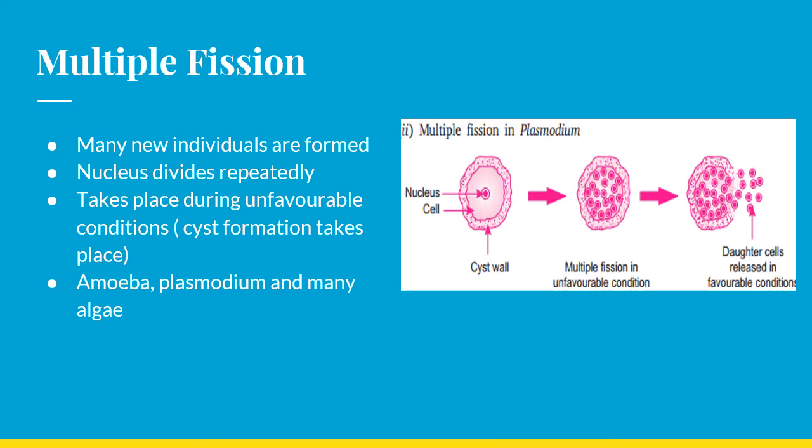So next we will see what multiple fission is, where many new individuals are formed, where the nucleus divides repeatedly, and it takes place during unfavorable conditions. Here I want to stress what unfavorable conditions are: a scarcity of water, or extreme temperature variation, or extreme cold or extreme hot conditions. During this time, these organisms may not be able to perform